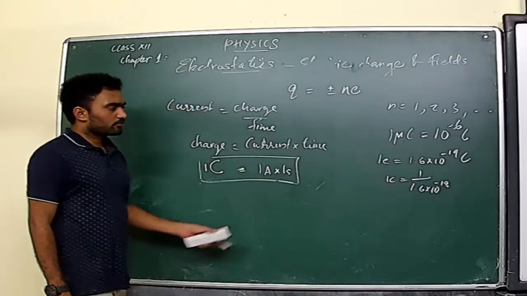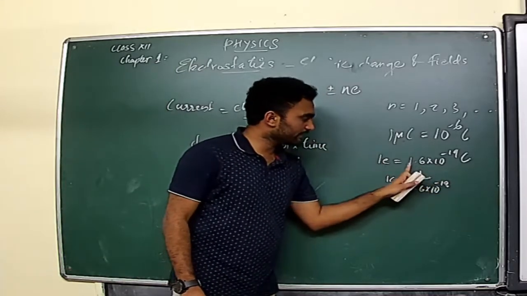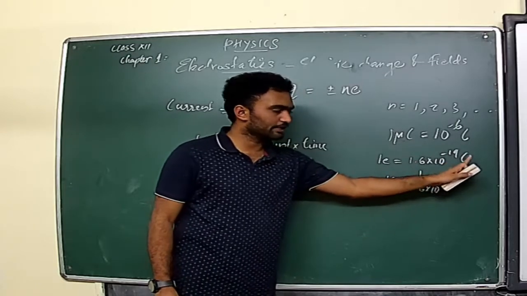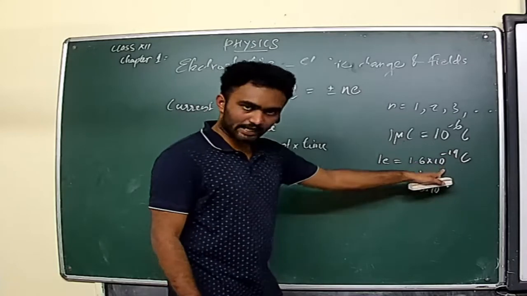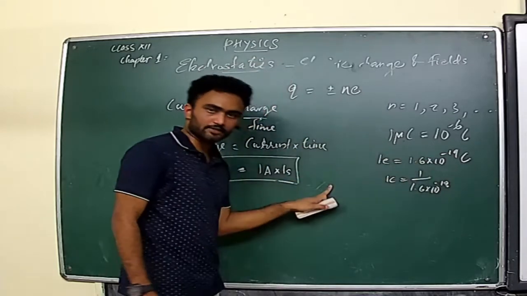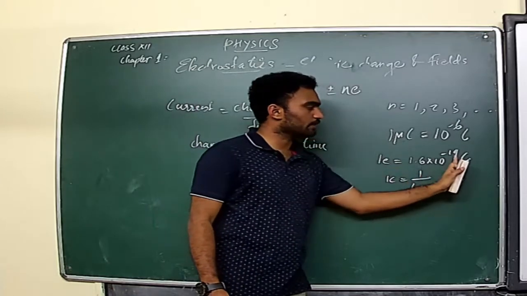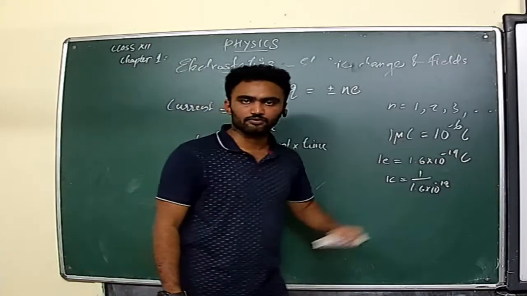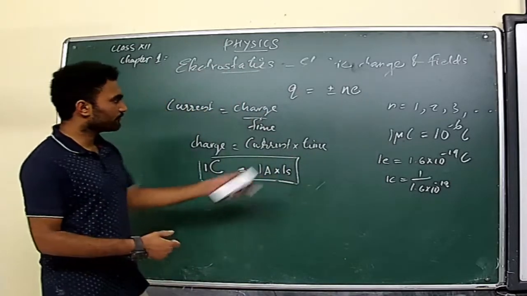So when an atom loses 1 electron, definitely there will be a removal of 1.6 into 10 raised to minus 19 coulomb of charge, and the atom becomes positive in nature. At the same time, when an electron comes to an atom, there will be an addition of 1.6 into 10 raised to minus 19 coulomb of charge in that atom, and that will be negative. Clear? So this is the thing that I want to add with this particular quantization.